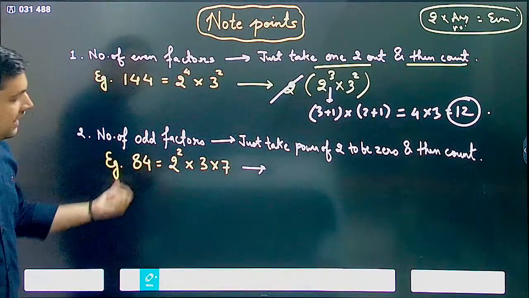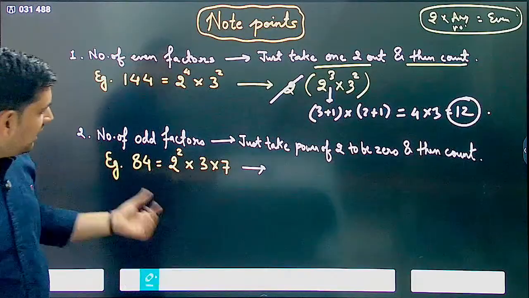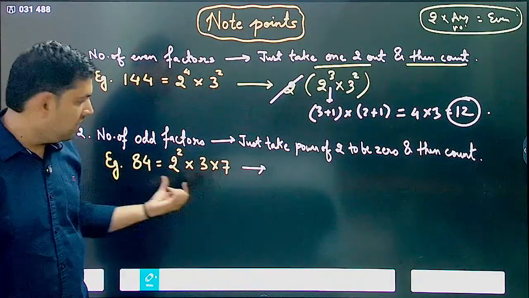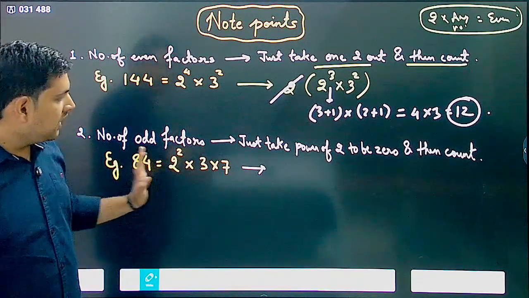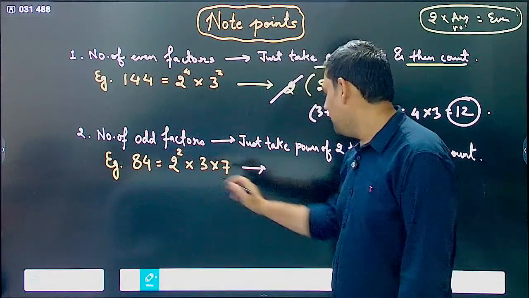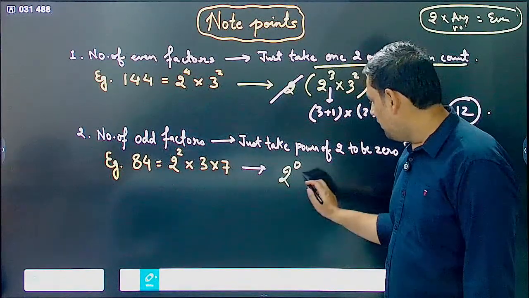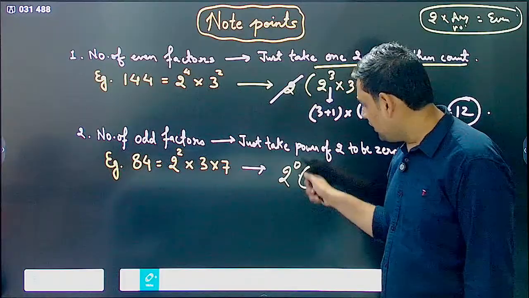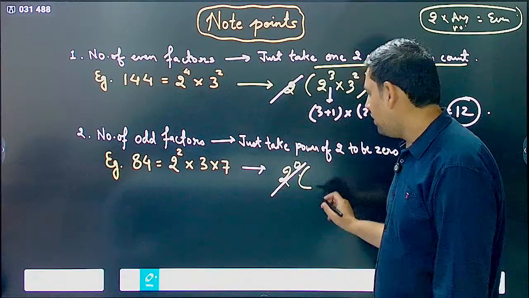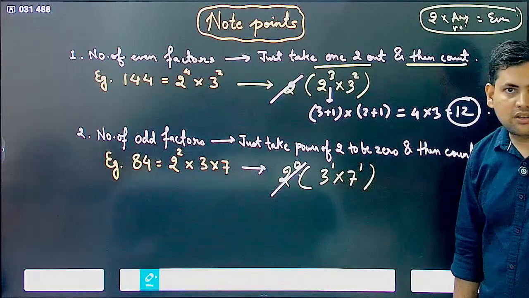For example 84, I ask you number of odd factors that 84 has. So 84 is what? 84 is 21 into 4, correct. So 3 into 7 into 2 square, that is 4. Now first thing what I do, I take 2 power as 0 and then I just cancel it out, does not matter to me. Now what remains? Only 3 power 1 and 7 power 1 remains, correct.